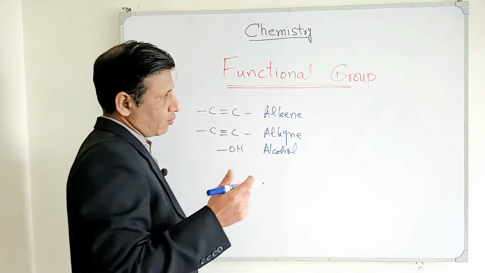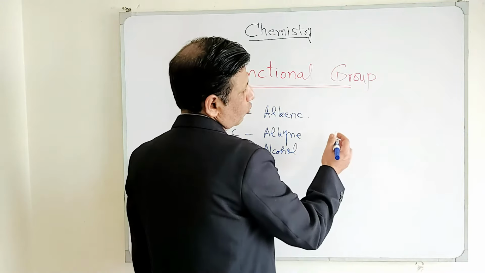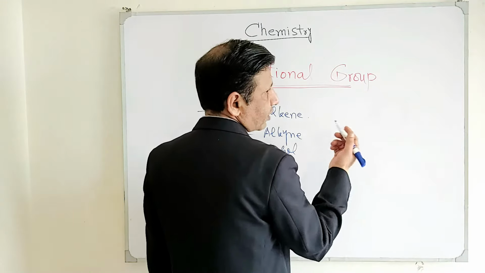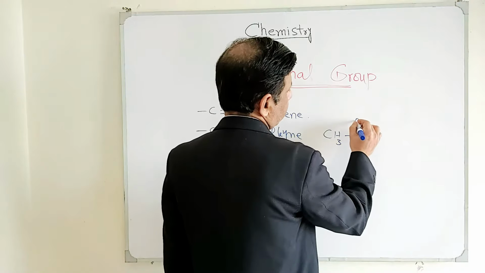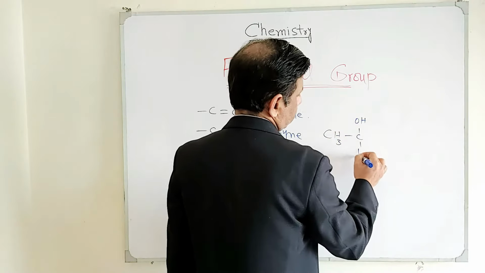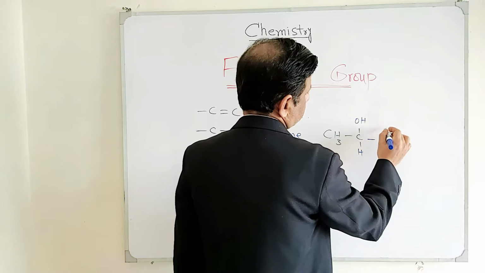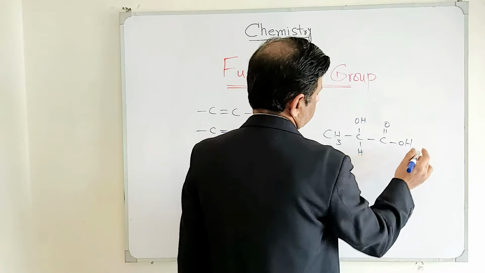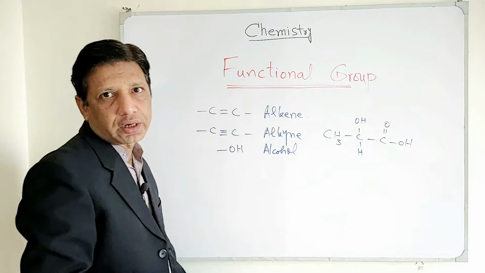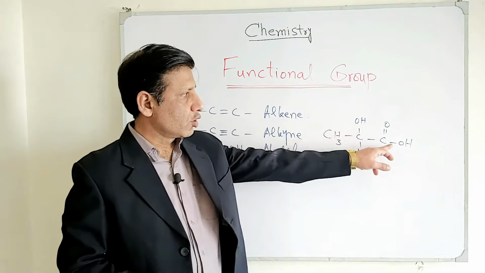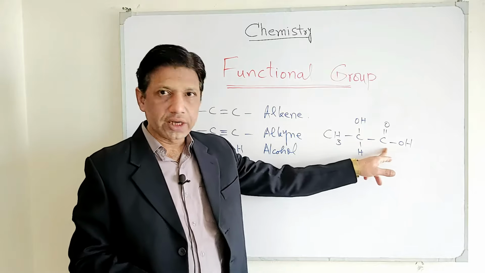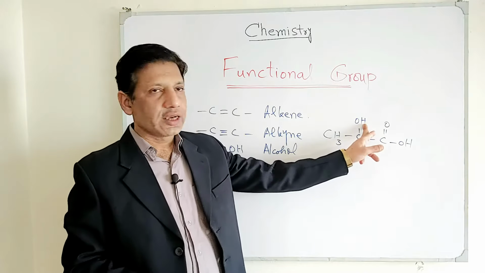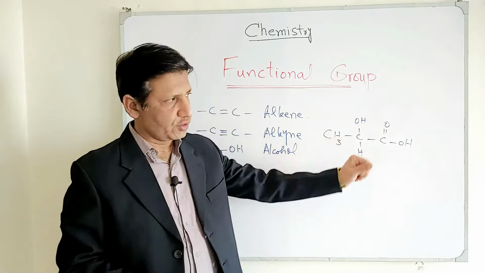For example, we are going to write the formula for 2-hydroxypropanoic acid, which is also called lactic acid. So the formula for this will be here. This OH will not be regarded as alcohol because a high priority functional group is already present, which is the carboxylic group. That's why this time we will regard it as hydroxy.